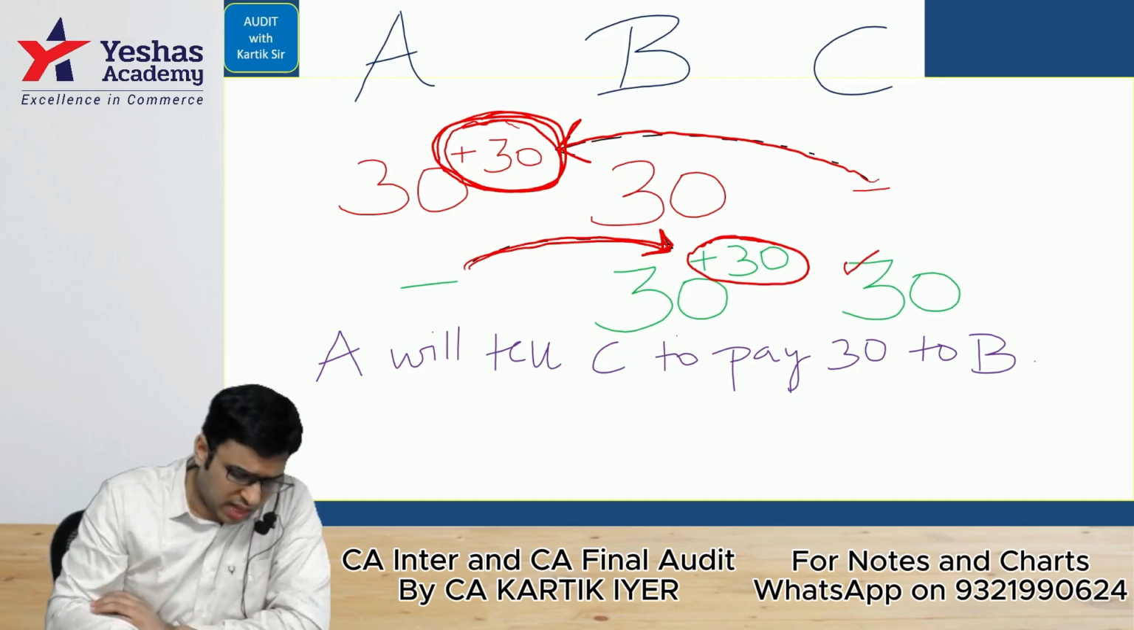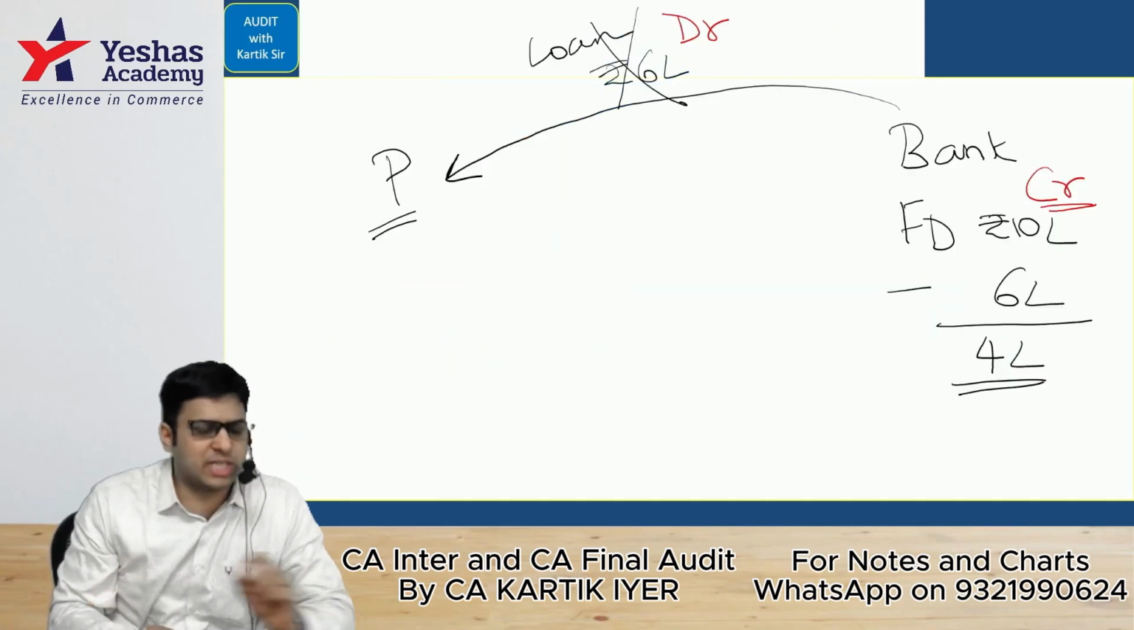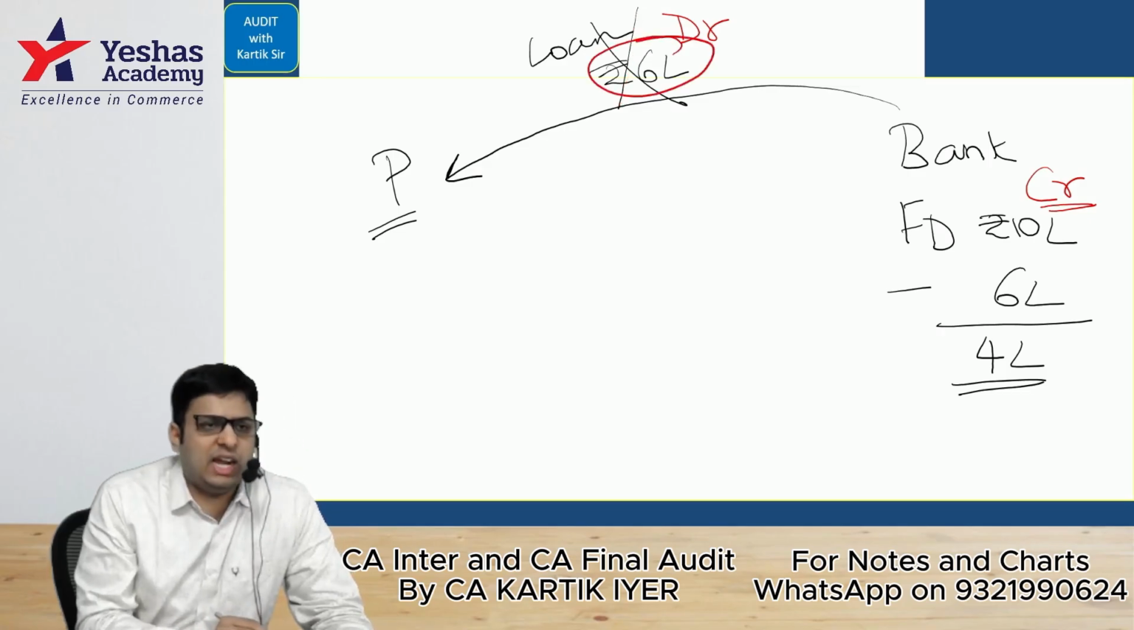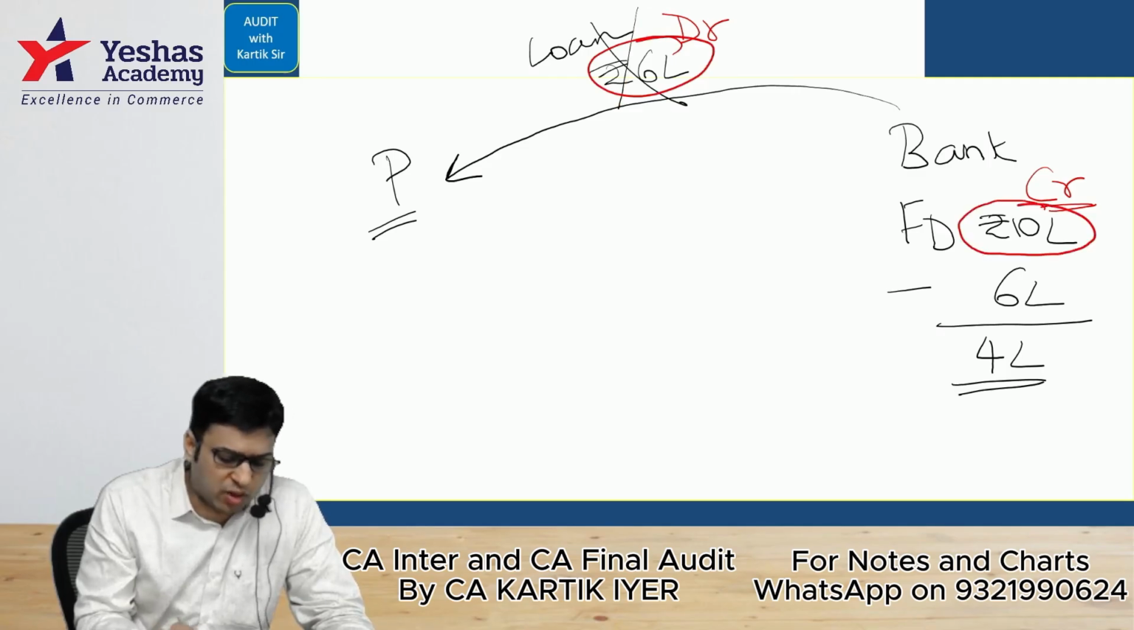Okay. Then after that, we have done something called set off. Set off is basically when a person has taken a loan from the bank, let's say of 6 lakh rupees, and he already has a fixed deposit with the bank of 10 lakh rupees.